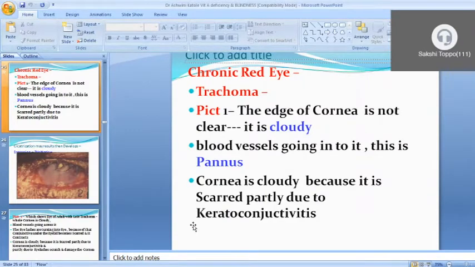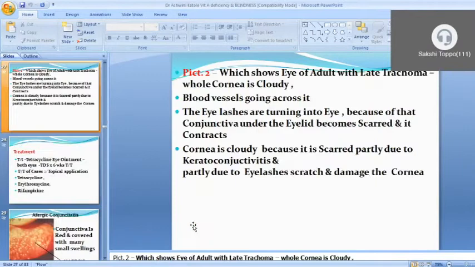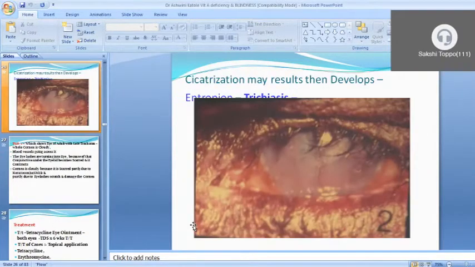Now chronic red eye. What is chronic red eye? Because of trachoma, in picture 1 the edges of the cornea are not clear, it is cloudy, and blood vessels are going into it. This is the pannus, and the cornea is cloudy because of its scar, partly due to keratoconjunctivitis. This is the same picture. This is picture 2, which shows the eye of an adult with lid trachoma. The whole cornea is cloudy, with blood vessels going across it. As we can see, the blood vessel is already crossing the cornea.